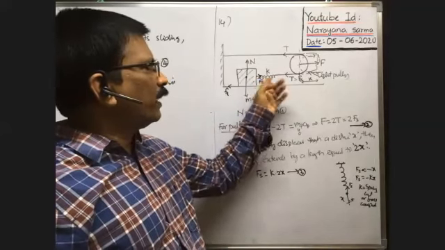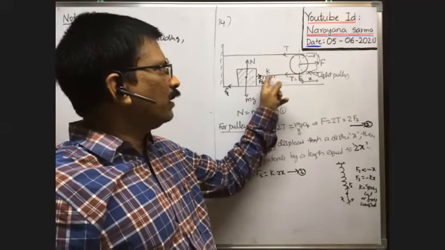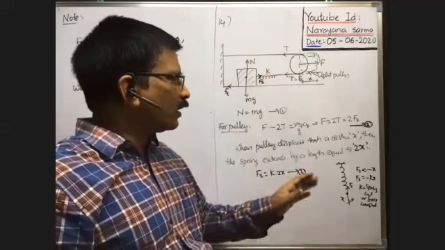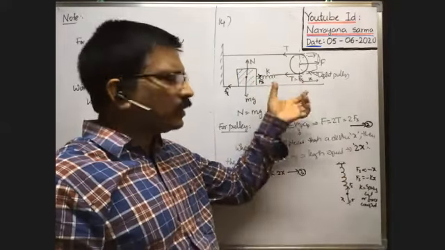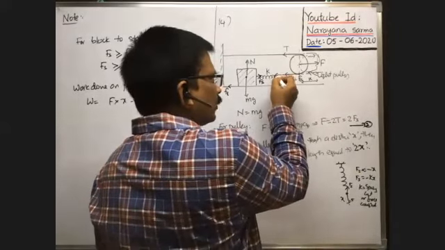Whenever the extension is in this direction, spring force is in this direction. A minus sign represents that spring force and extension are in opposite directions. The spring force Fs pulls the block in this direction.